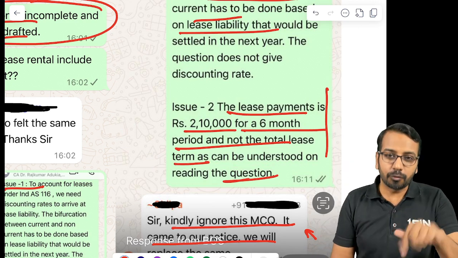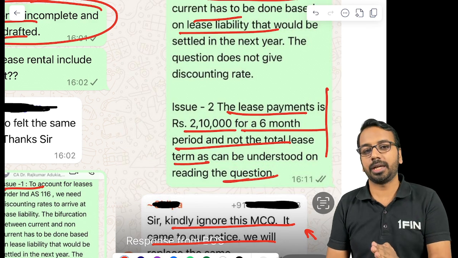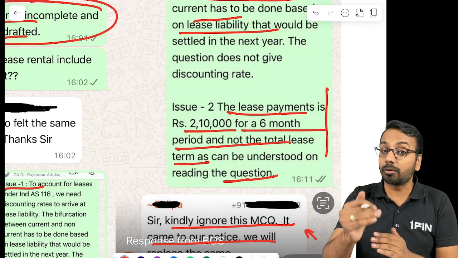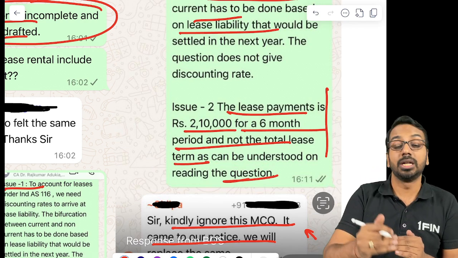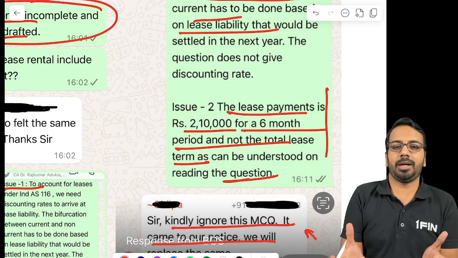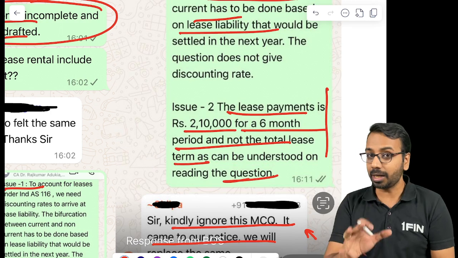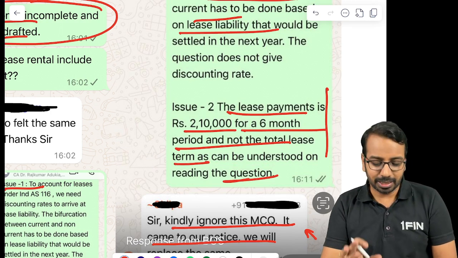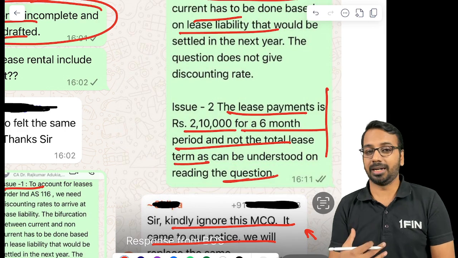So before commenting, please see what you are commenting. If you have a logical argument, there are a lot of other comments where students have logically said, sir, this could be an approach, this could be an assumption. Yes, it could be an assumption, this could be an alternate approach. But bluntly saying that the other person does not know anything, that is not right as far as I understand.